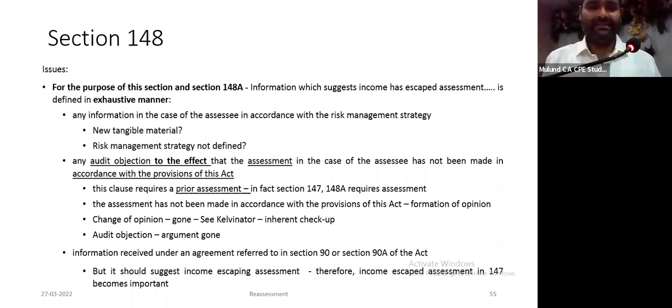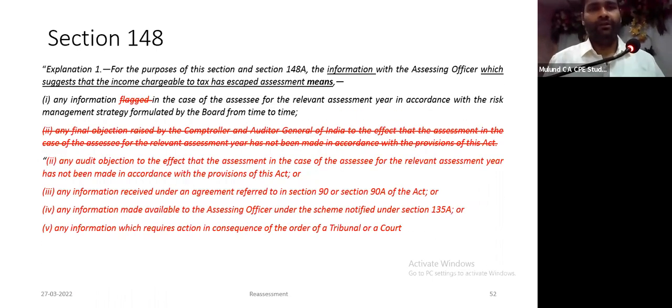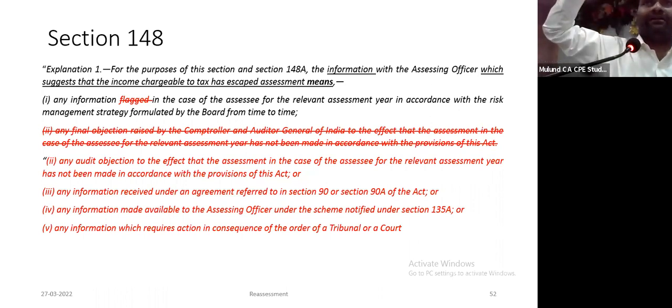The third item, please see the wordings. For the purpose of this section and section 148A, information with the AO which suggests that income chargeable to tax has escaped assessment means any information received under an agreement referred to in section 90 or 90A. That information should suggest that income has escaped assessment.